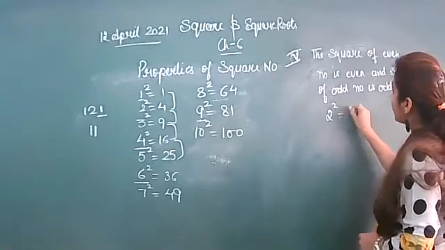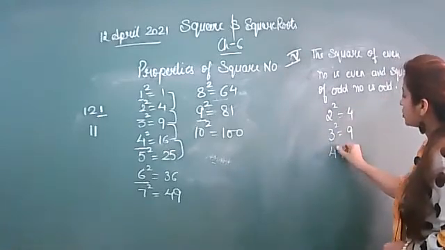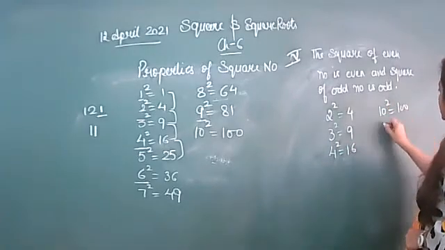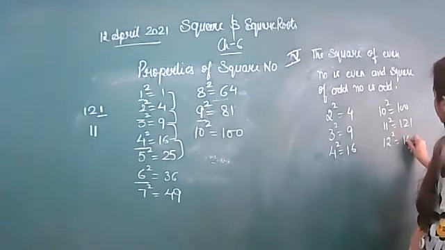Like 2 square is 4, 3 square is 9, 4 square is 16, 10 square is 100, 11 square is 121, 12 square is 144.